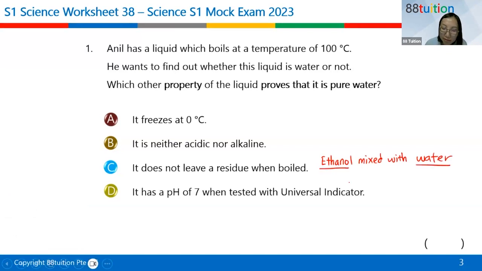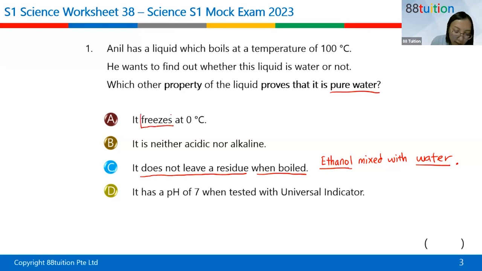Now, if I were to boil it, ethanol boils off at 78 degrees Celsius, and then later at 100 degrees Celsius, water will boil off. So if both liquids boil off, I will not have a residue. It does not leave a residue when boiled. But yet it is not pure water. It is ethanol mixed with water. It's definitely not pure.